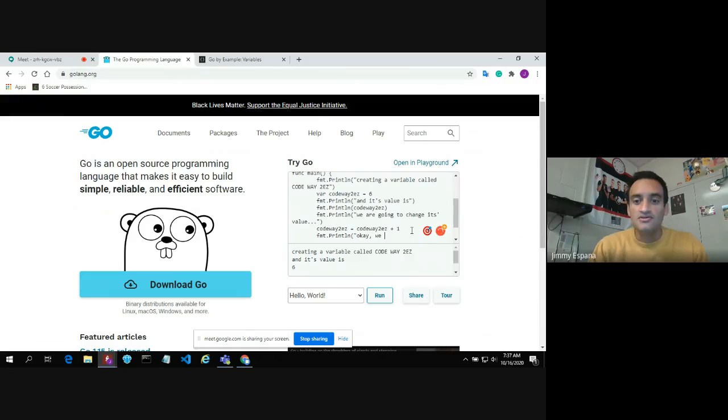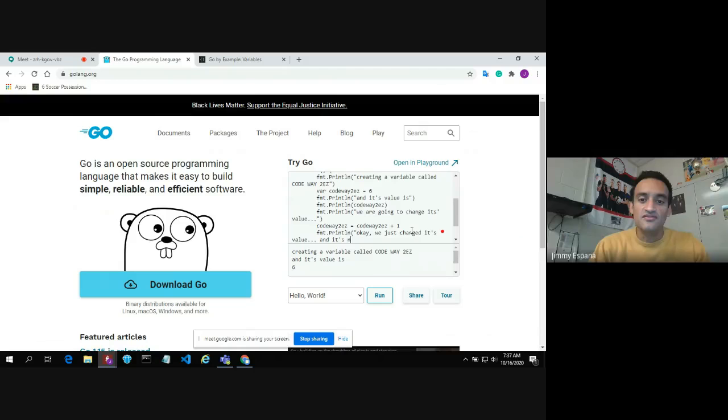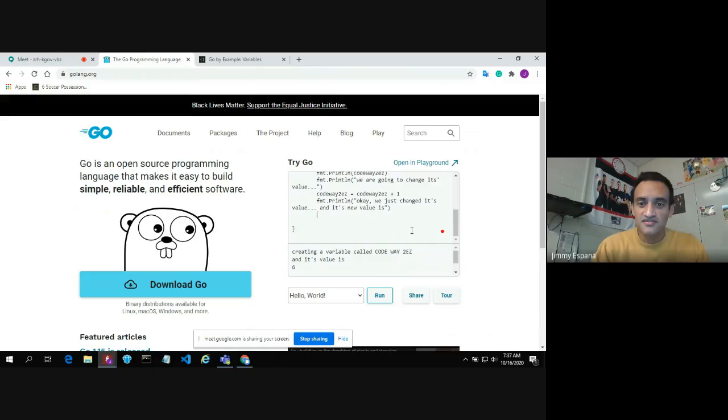Okay, we just changed its value, and its new value is, and we're going to go ahead and close that parentheses. We're going to do fmt.Println, and then we're going to reference our variable name again, and then we're going to put another print statement here, fmt.Println, "Thanks for running my program." All right, and close parentheses.